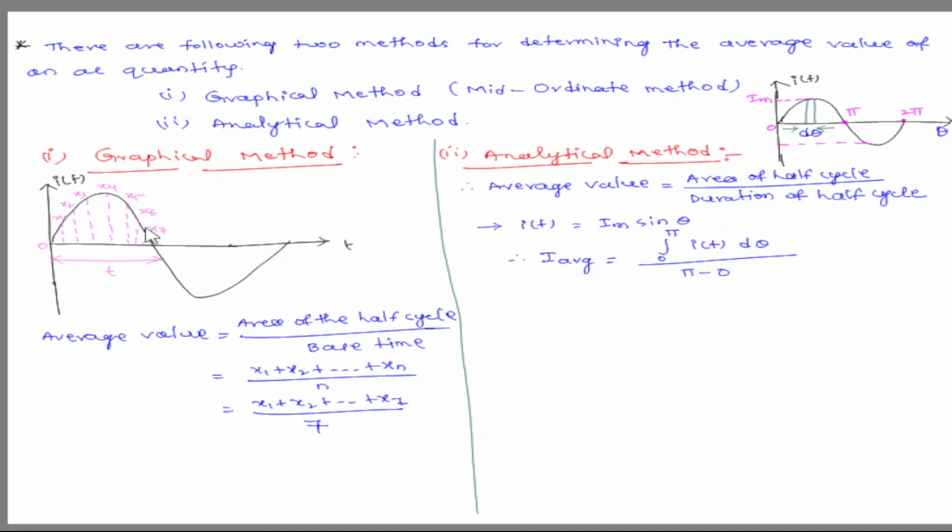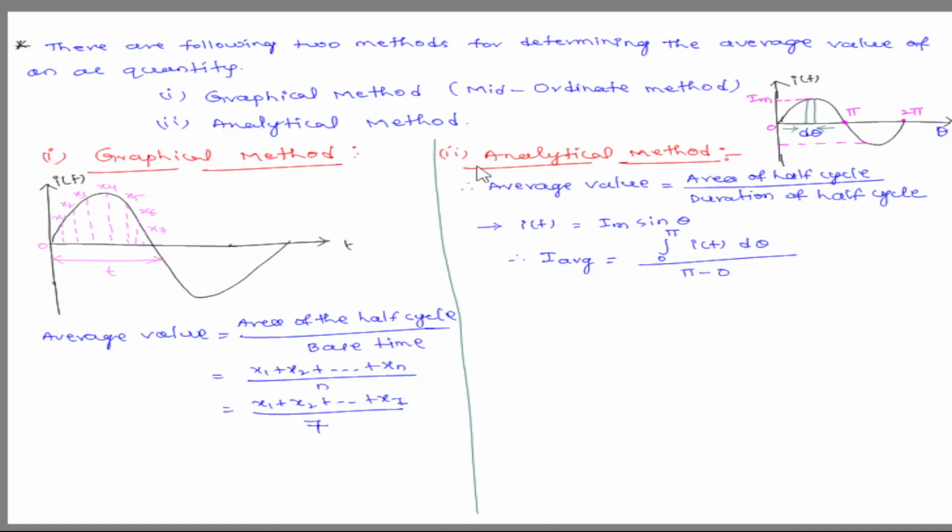Now, the total number of instants is 7. If you want to calculate the average, the area under the half cycle divided by the base time. Suppose in one half cycle there are n instants. Therefore, x1 plus x2 up to xn, divided by the number of instants n. Here in this waveform, we are considering only 7 instants, x1 plus x2 up to x7, divided by the total number. Base time is 7, the total number of instants. Is this clear? This is the graphical method.